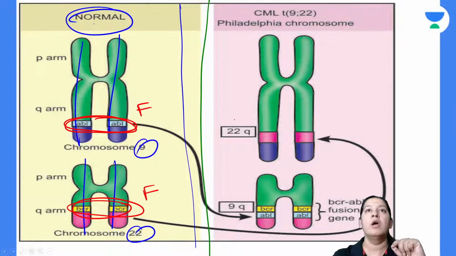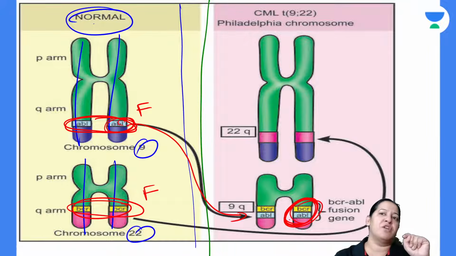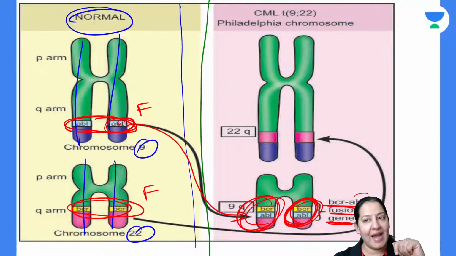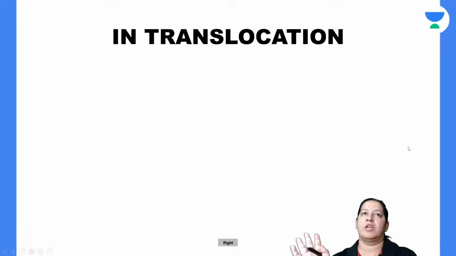Now the mutation is taking place. In the mutation, you can see the ABL from here is going to 22. So on 22, please appreciate the combination formation, ABL BCR, the yellow blue combination. It is BCR ABL fusion gene, which is abnormal, and it will lead to abnormal tyrosine kinase formation. It will lead to uncontrolled mitosis and it will lead to cancer. So this is in mutation. Give me a thumbs up.